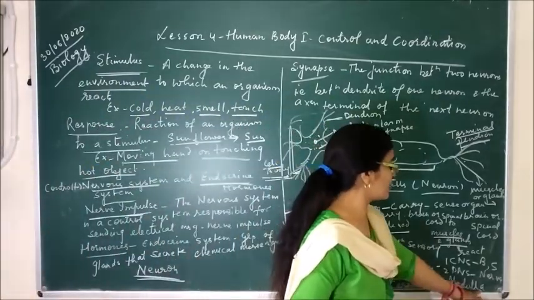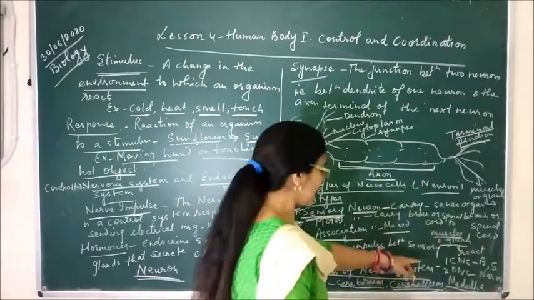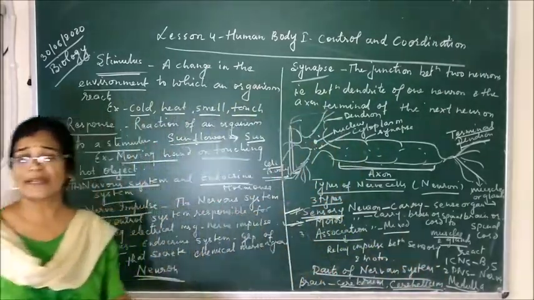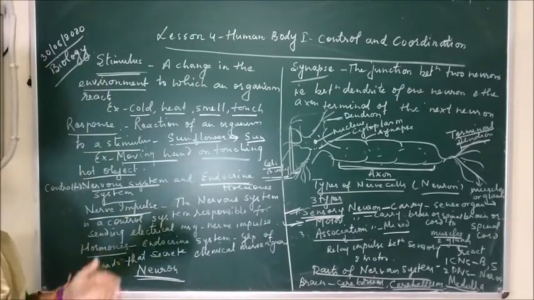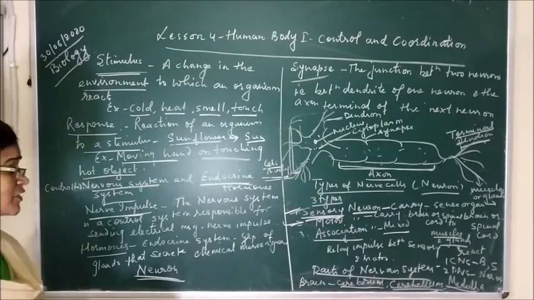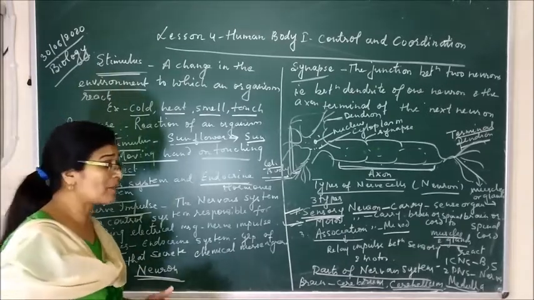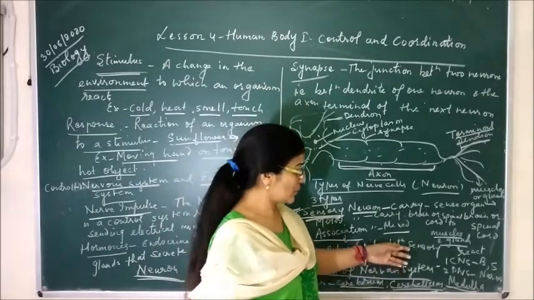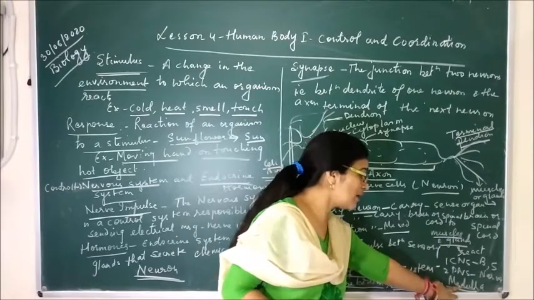And the third is the medulla oblongata, which mainly helps in reflex action. Reflex action means automatic actions which are controlled by the spinal cord. So the medulla also helps to control reflex actions, which come automatically from our body, like sneezing. We sneeze, we yawn. These are reflex actions which are controlled by the medulla oblongata.